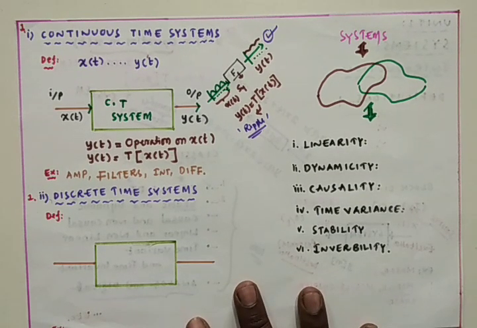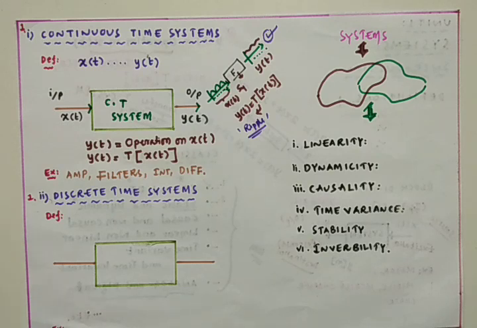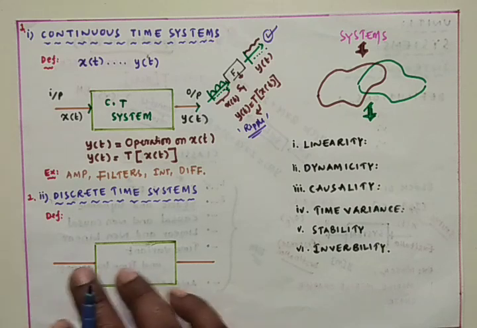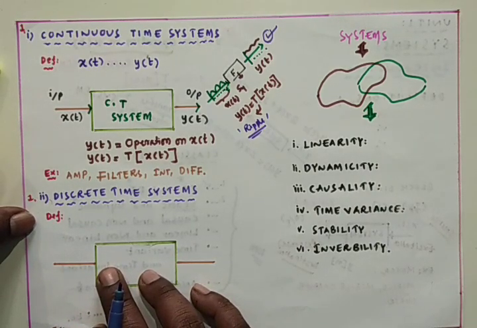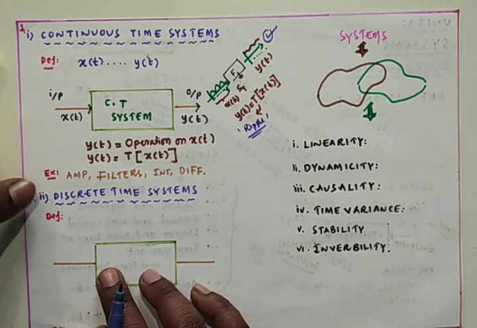Then I am going to the next system, that is the discrete time system. If you are good at the definition and the block diagram of the continuous time system, it is very simple to understand the discrete time system. Now the definition: a discrete time system is one which transforms discrete time input signals into discrete time output signals.